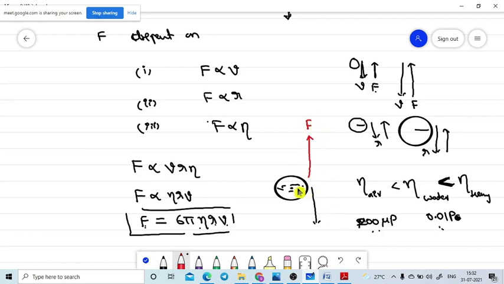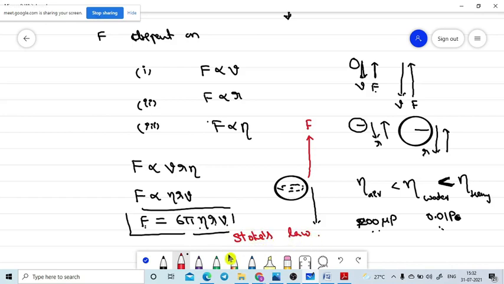What I need to point out here is that the viscous force always opposes the relative motion of the body. The body is moving in the downward direction, so it tries to oppose the motion of the body. That is very important. This formula is known as Stokes law.